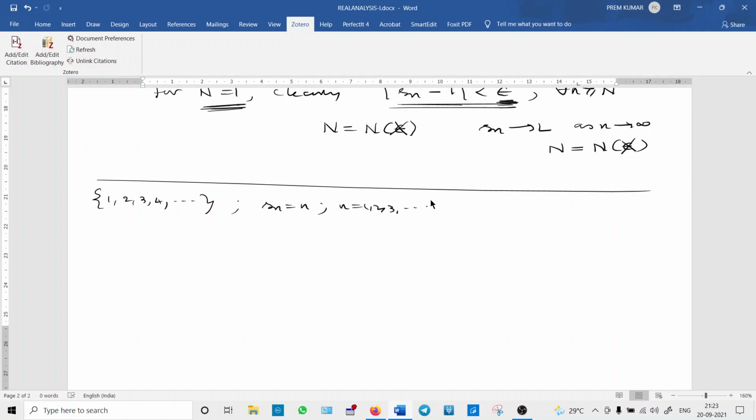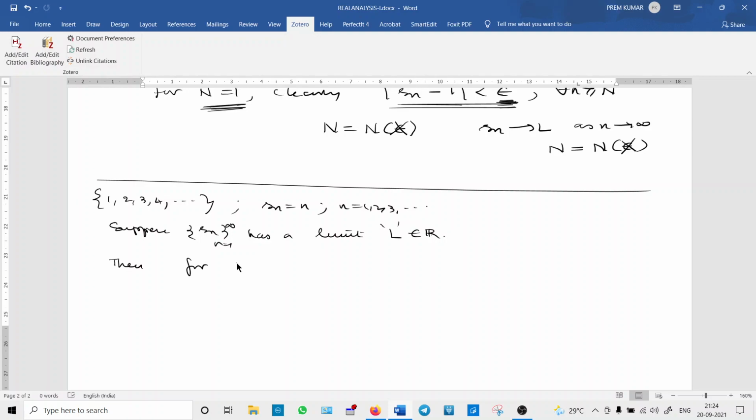Now we are going to use the contrapositive method. Suppose Sn, the sequence, has a limit L, where L is a real number. Suppose it has a limit. Then what happens? Since it has a limit, we use the definition. The definition is always an if and only if statement. If the limit exists, then it satisfies the definition. If that definition is satisfied, there exists a limit.